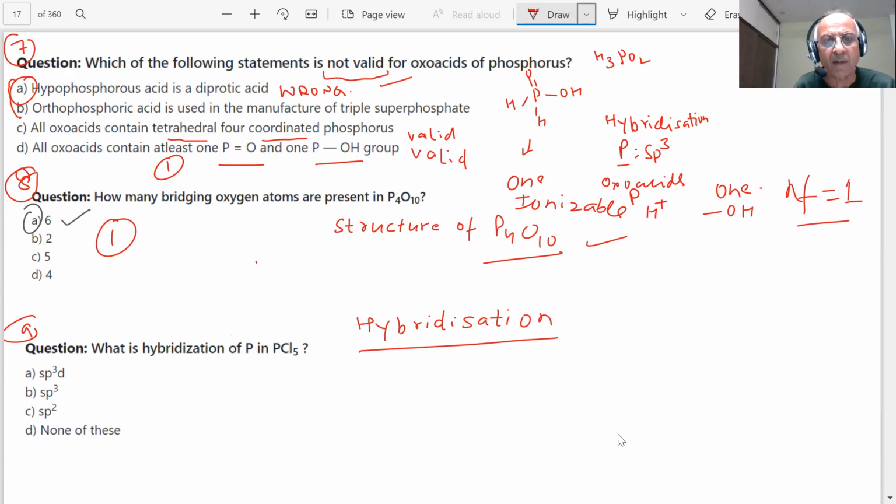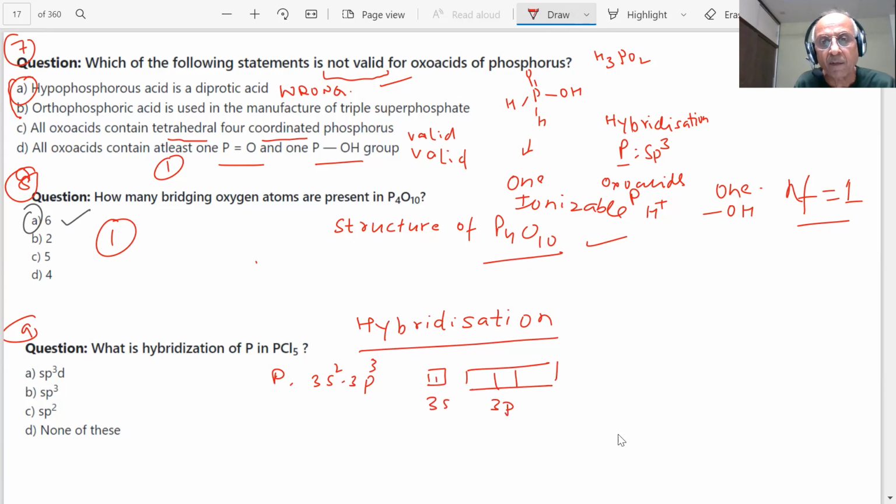How do you find the hybridization? If I have phosphorus 3s2, 3p3, how many electrons are there in the 3p, students?